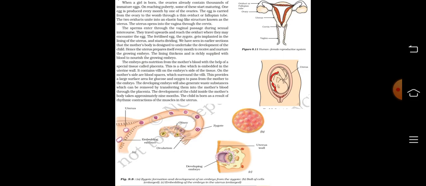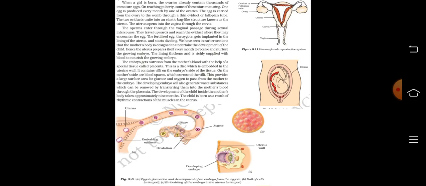The egg is carried from the ovary to the womb through a thin oviduct or fallopian tube. The two oviducts unite into an elastic bag-like structure known as the uterus. The uterus opens into the vagina through the cervix. The sperm enter through the vaginal passage during sexual intercourse. They travel upwards and reach the oviduct where they may encounter the egg. The fertilized egg, the zygote, gets implanted in the lining of the uterus and starts dividing.